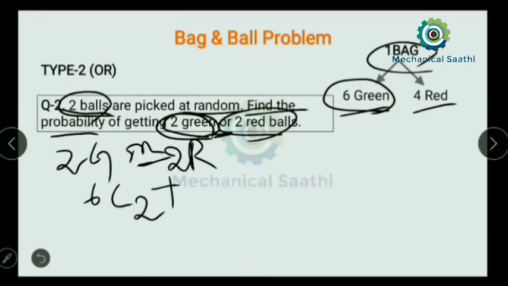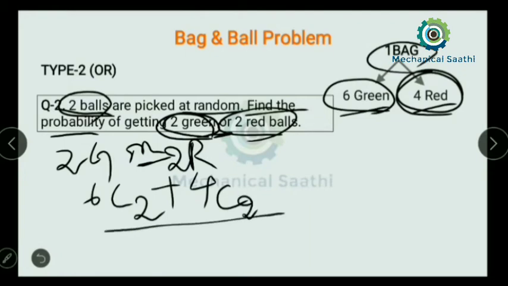What is the number of red balls? That is 4. So I need to write 4C2, divided by the total number of balls, that is 10, C, and how many balls we are going to pick, that is 2. Now we can put all these values.